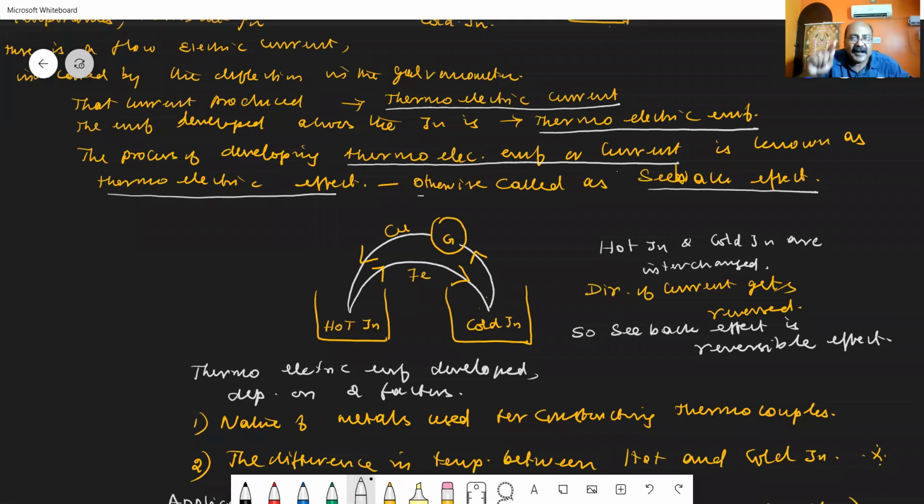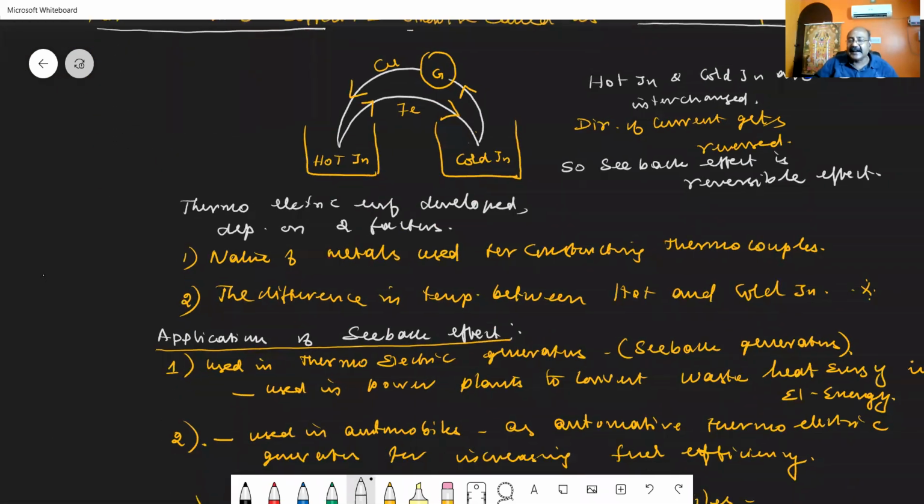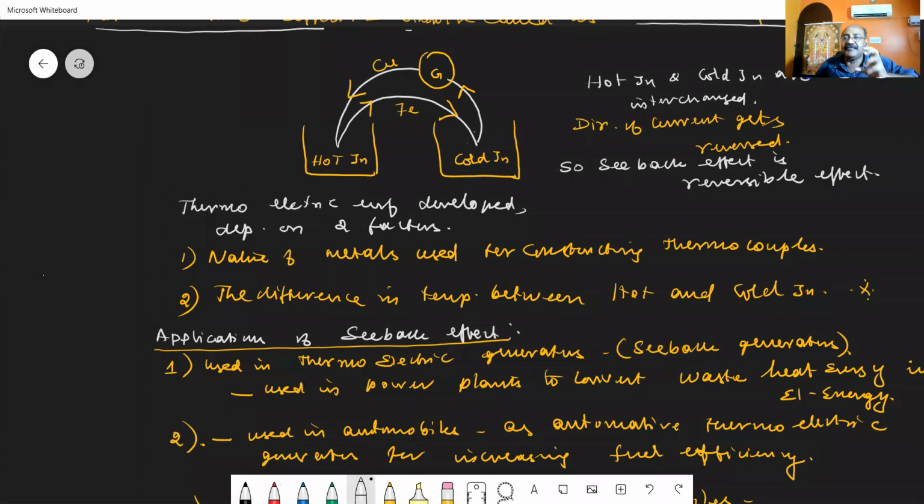But the deflection in the galvanometer is just opposite to that of the previous case, which indicates that the direction of the flow of electrical current gets reversed when the junctions are reversed, which indicates that the Seebeck effect is a reversible effect.